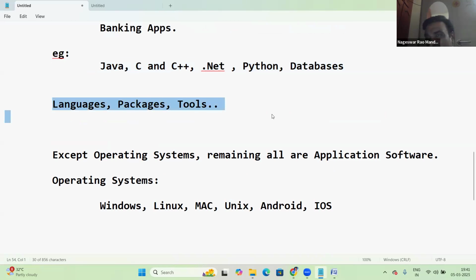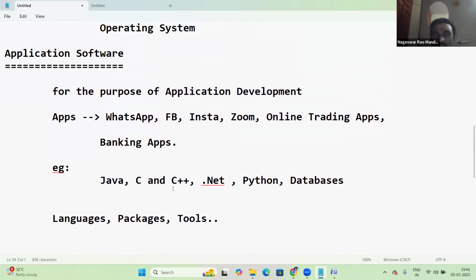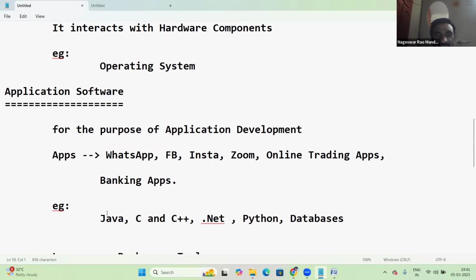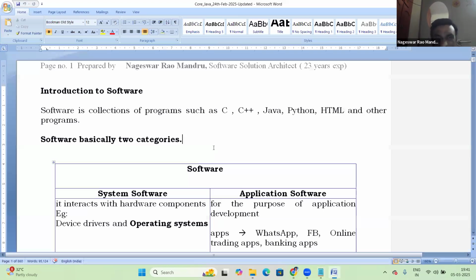There are many things we are using nowadays. Except OS, remaining all are application software. It's very simple. Now, what is Java here? It's an application software, right? Java is simply an application software.